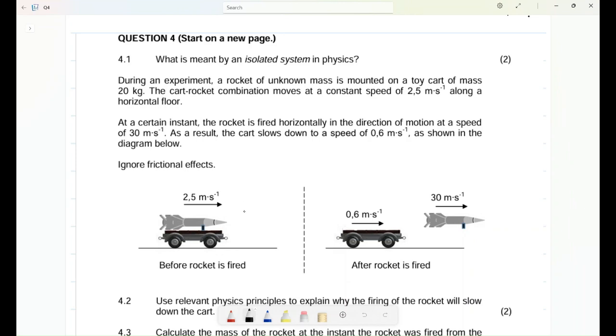Now, let's continue with the May/June 2022 question paper. Question 4, momentum and impulse. Question 4.1 starts with us saying what is meant by an isolated system.